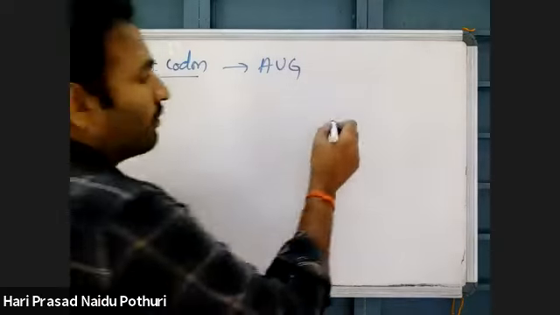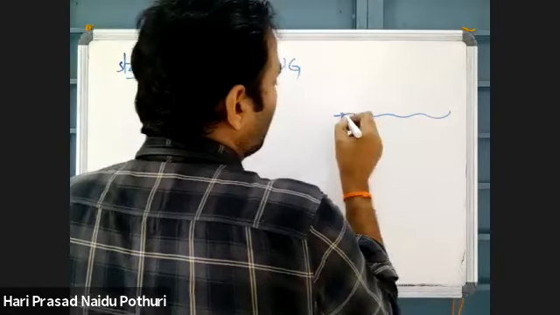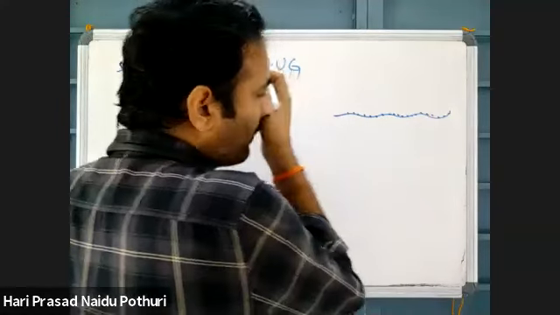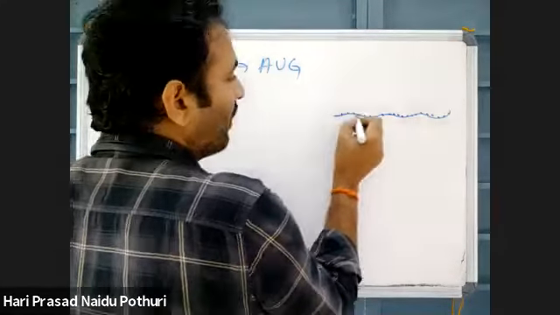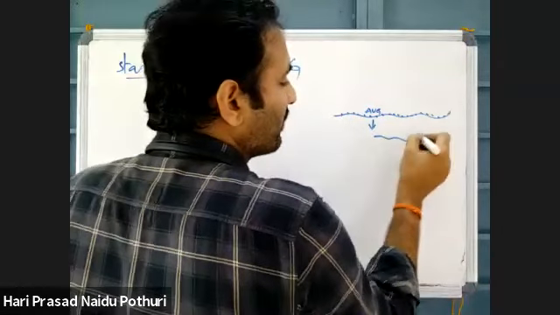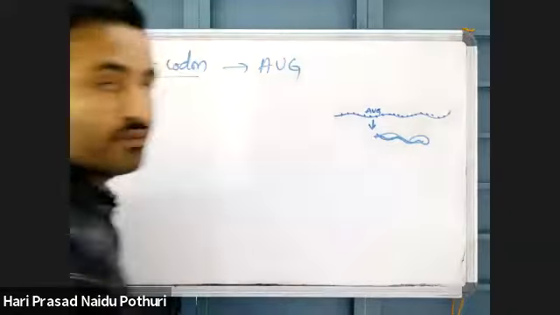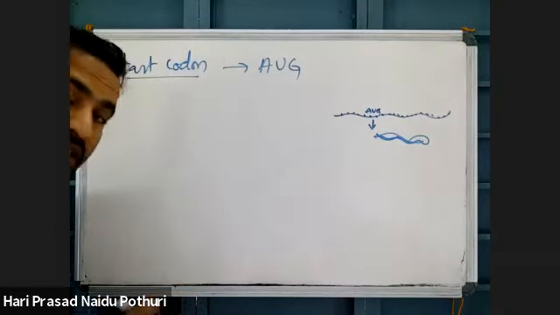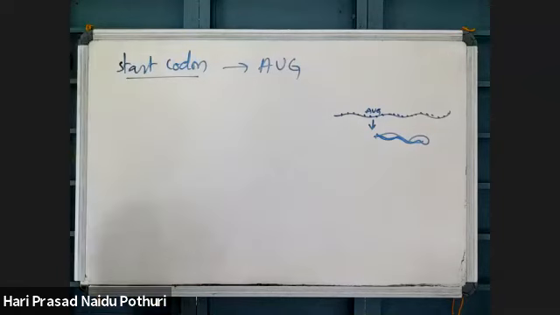Wherever AUG is there on the nucleotide sequence, there protein synthesis will start.